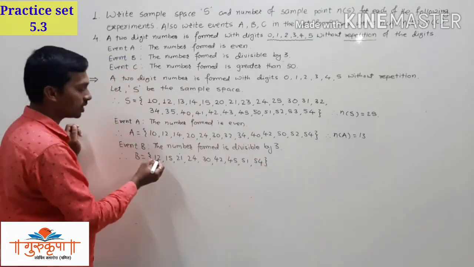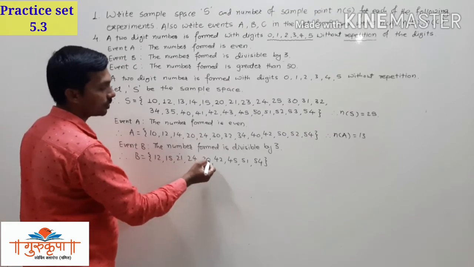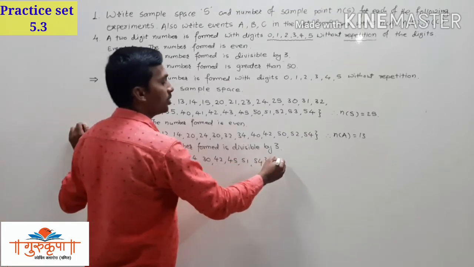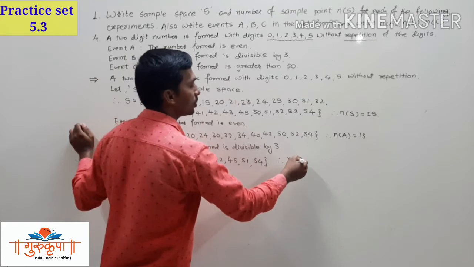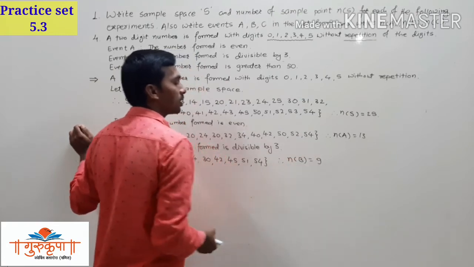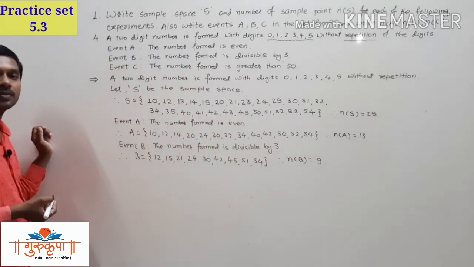Calculate how many numbers there are: 1, 2, 3, 4, 5, 6, 7, 8, 9. So number of B is equal to 9.